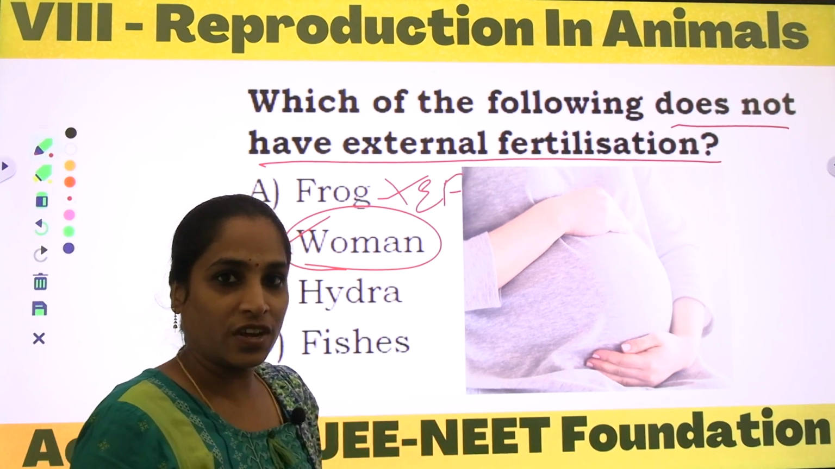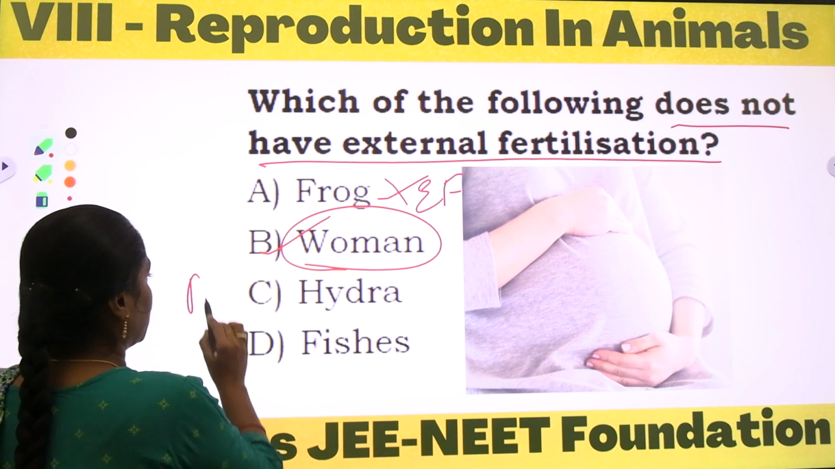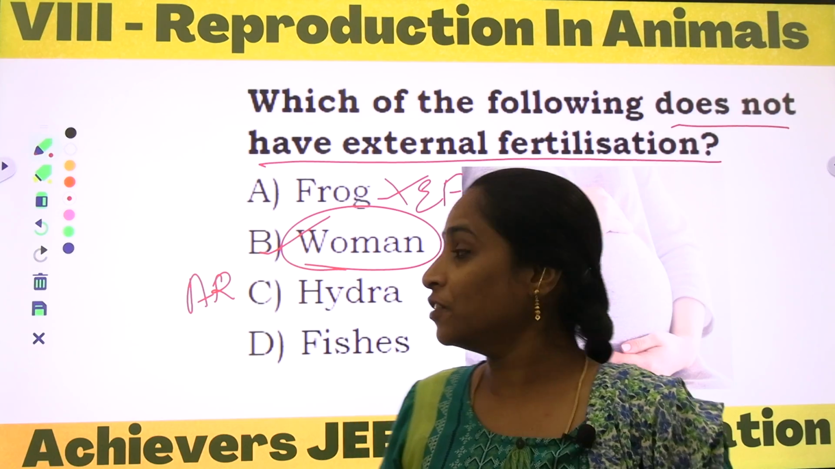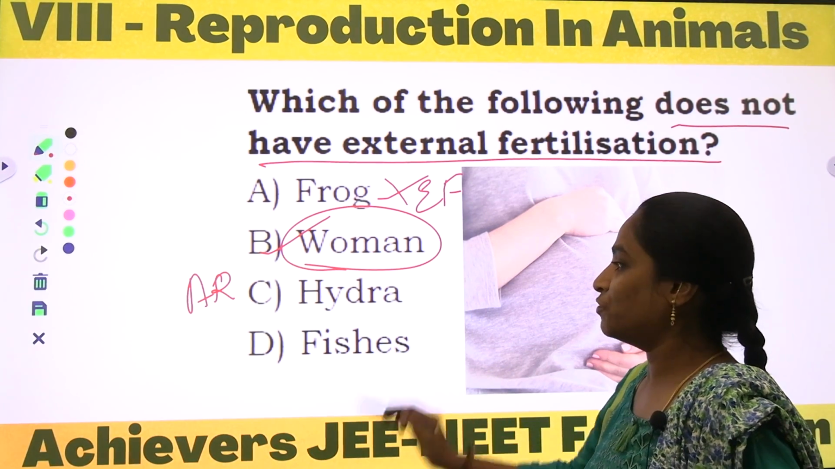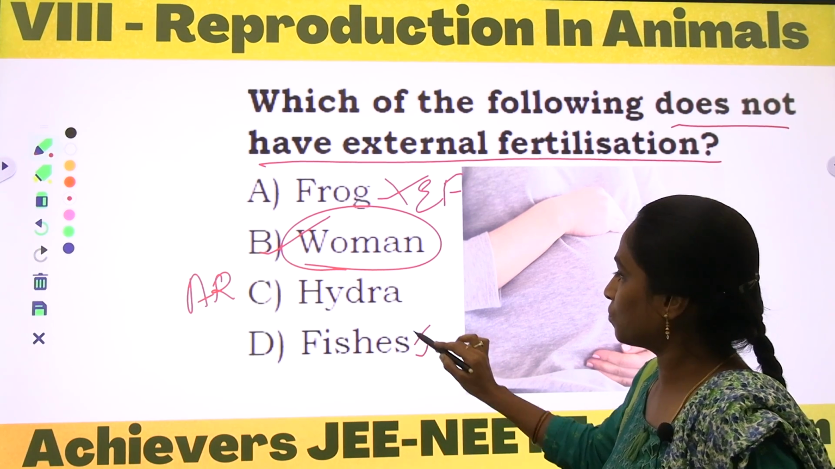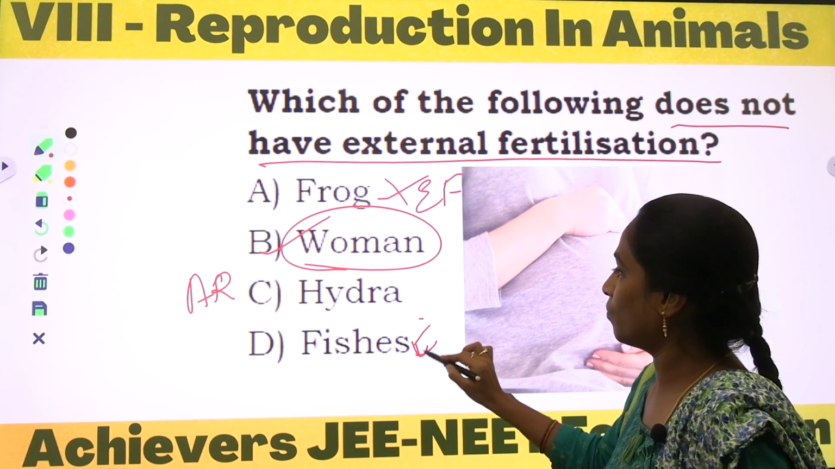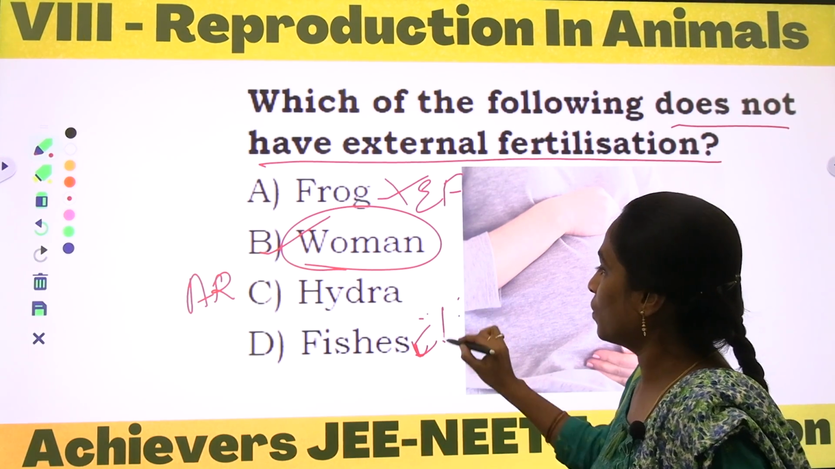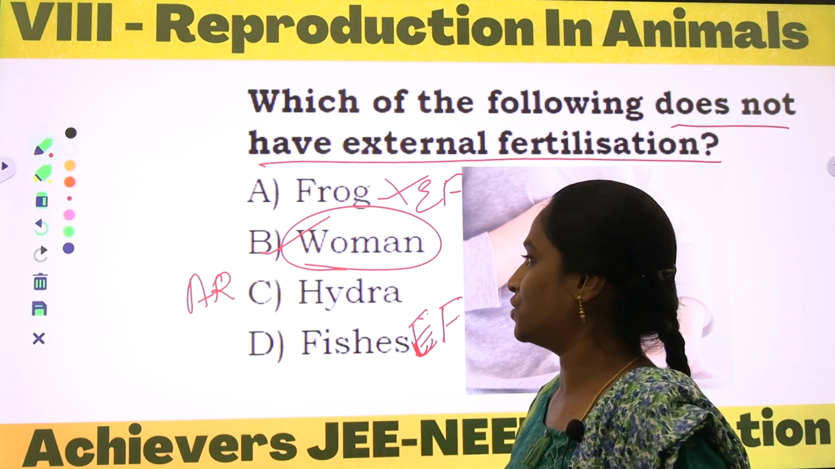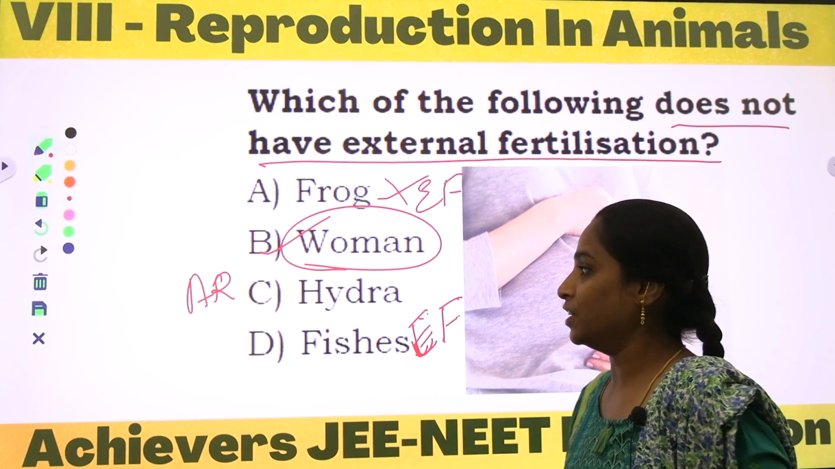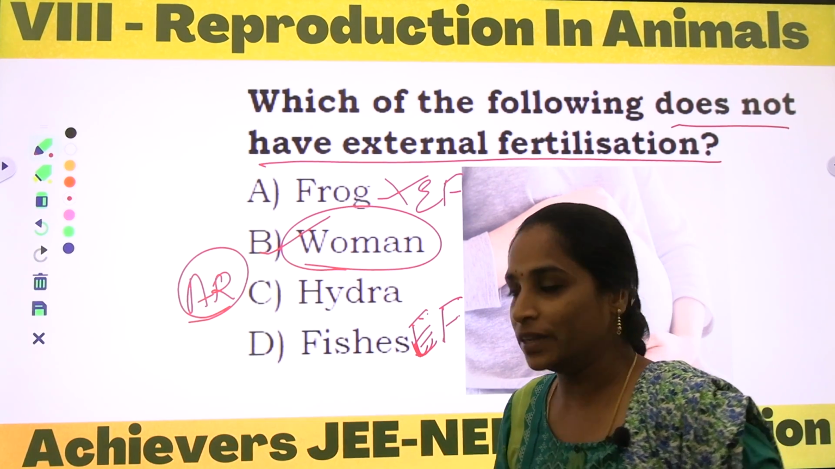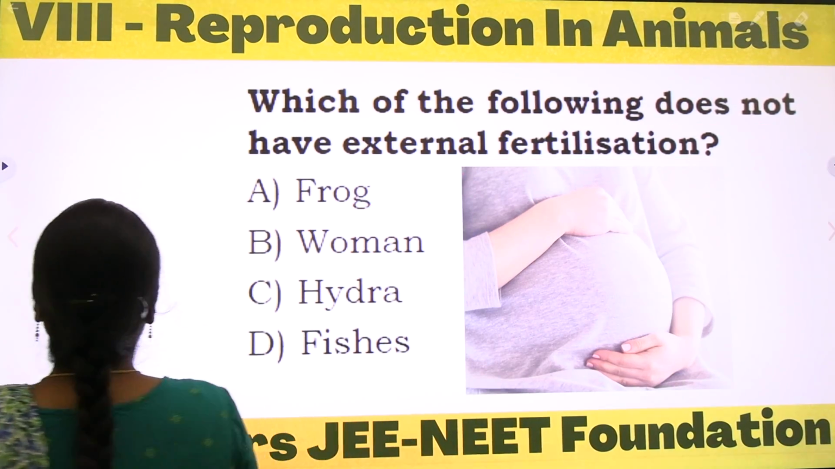And coming to Hydra, Hydra undergoes asexual reproduction. Hydra undergoes an asexual mode of reproduction. And coming to fishes, they also undergo external fertilization. So external fertilization can be seen in both frog and the fishes. Hydra shows budding, an asexual mode of reproduction, and the correct option is woman, right? And next, coming to the second concept.